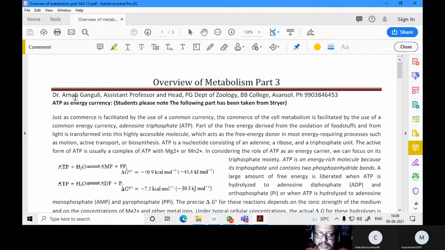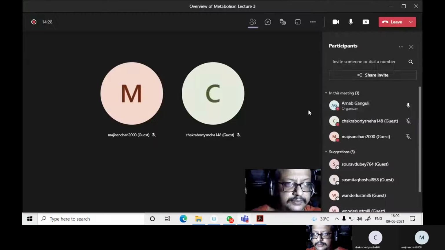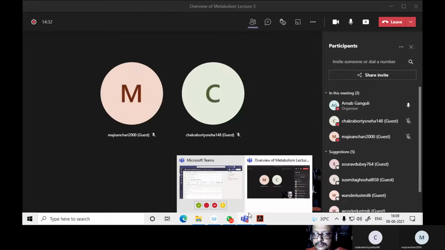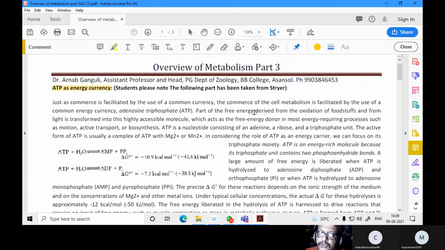So today we will study about ATP as the energy currency. I have taken this information from Stryer. So you know that in the commerce of cell metabolism, a common energy currency known as ATP is used.